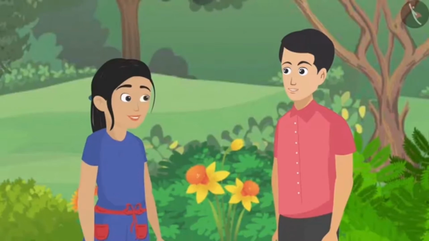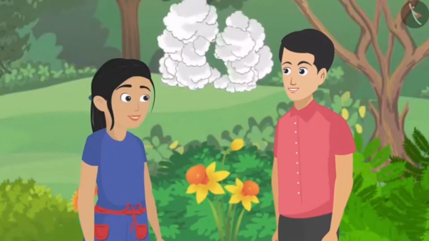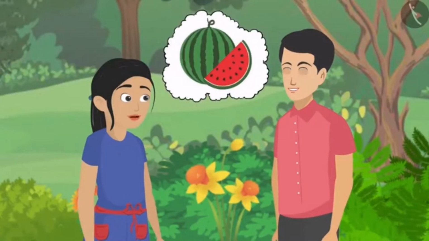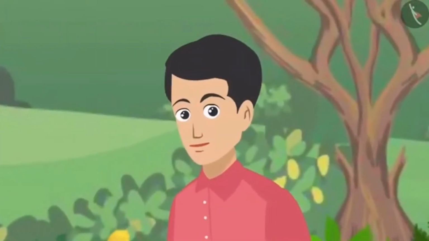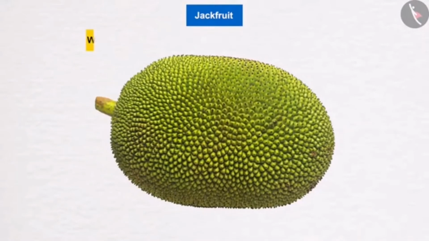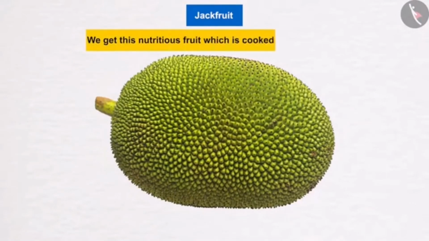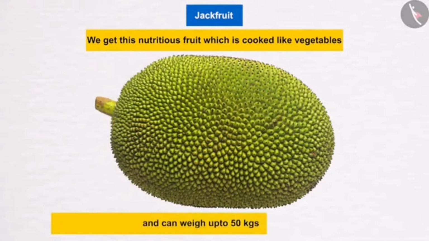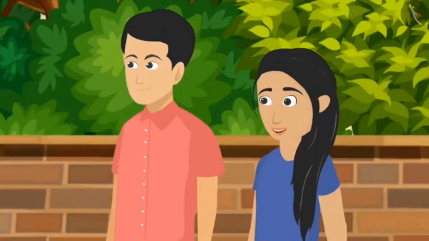Okay, ask. On which plant the largest fruit of the world grows? Oh, I never thought about it. When we are talking about vines, it must be watermelon. Do you know? Right. Jackfruit is the largest of all the fruits which hang on jack tree. Do you know that jackfruit can weigh up to 50 kg?